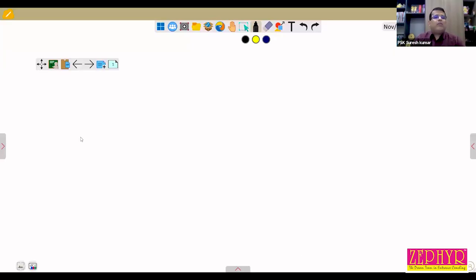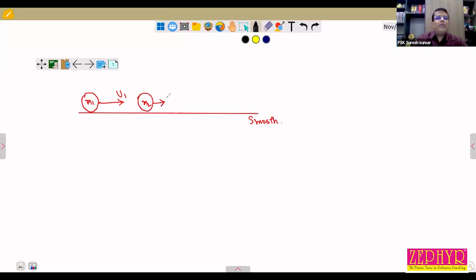So let's consider a smooth surface, no friction. A body of mass m1 moving with a speed u1 collides with a body of mass m2 moving with a speed u2.